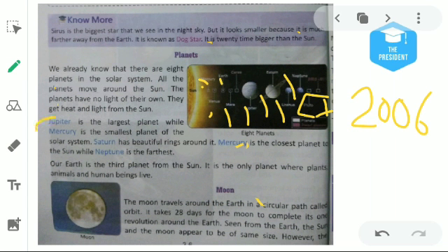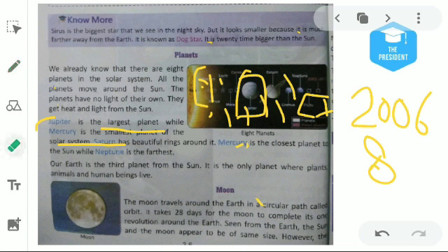Jupiter is the largest planet, while Mercury is the smallest planet. Of all these 8 planets, here is Jupiter, you can see, it is the biggest. And Mercury, which is the first planet, is the smallest of all 8. Okay.